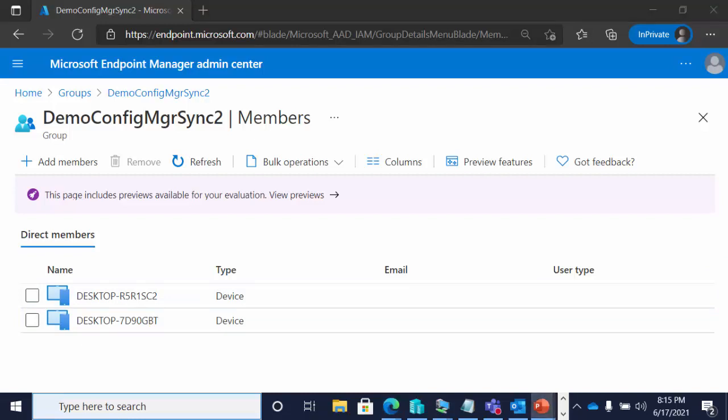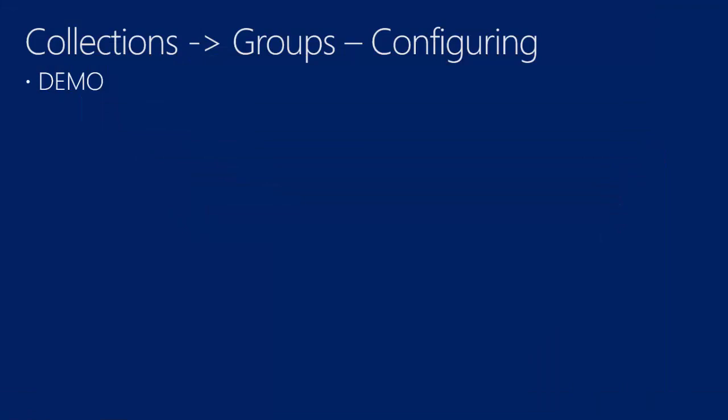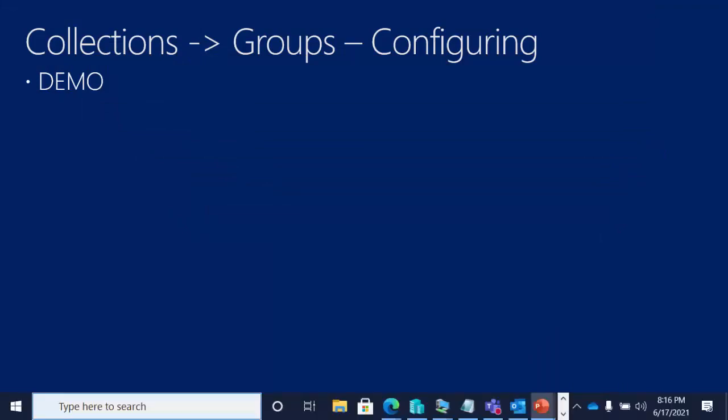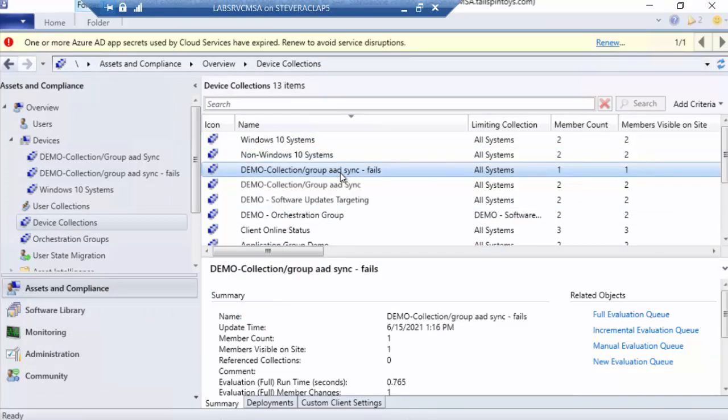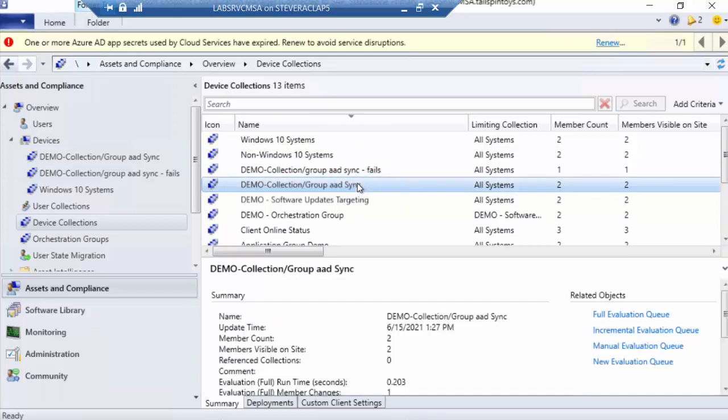And so now let's turn the page and go over to the config manager side and make sure that we see how that's set up. So if I go to config manager and look at the 2 collections, I've got 2. One of them is here, collections group AAD sync fails, so you know that I am intending that that fails, and in fact it does, and then this one.